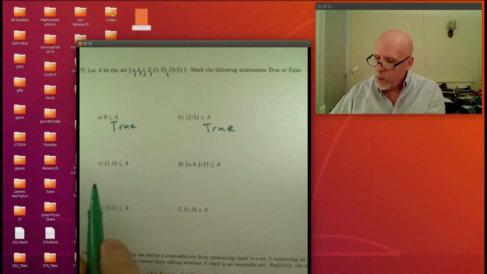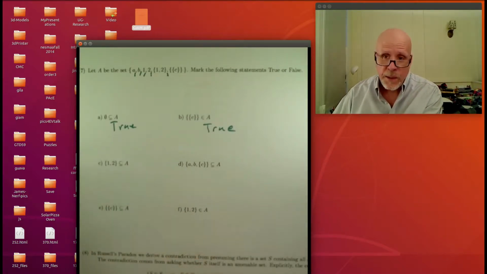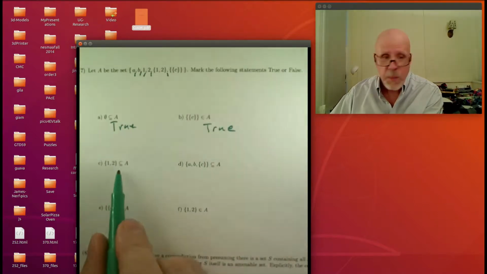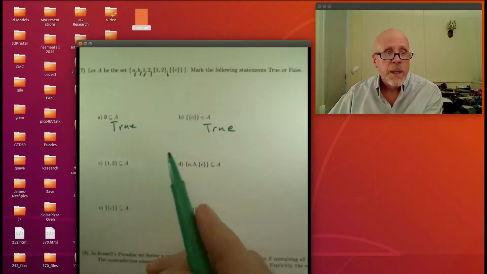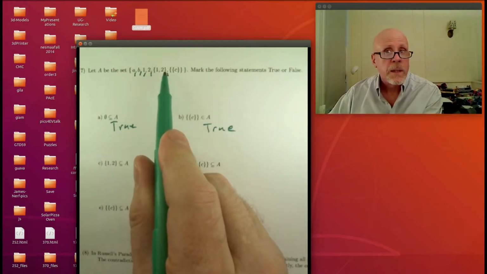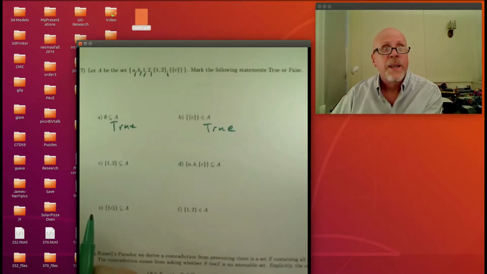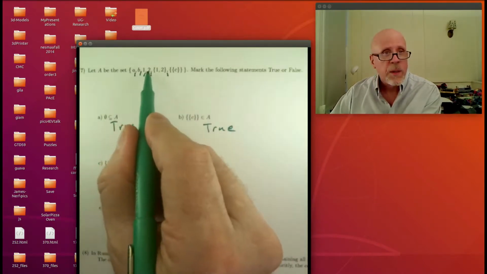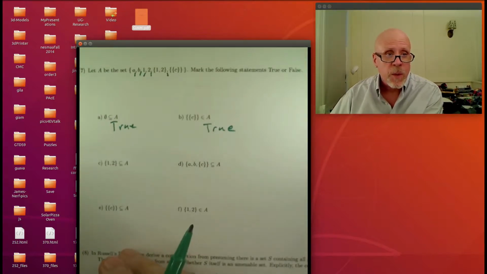Is it true that the set 1, 2 is a subset of A? For that, rather than an element question, this is a subset question. You have to check that both of these elements are in there. Now, if you come up here and look at this, that's the set 1, 2. And that's not right, because those set braces around 1 and 2 hide the things. But there's another place where 1 and 2 appear right next to each other. And there they're sort of naked, right? They're in between the top level commas. So yeah, that is a true sentence.